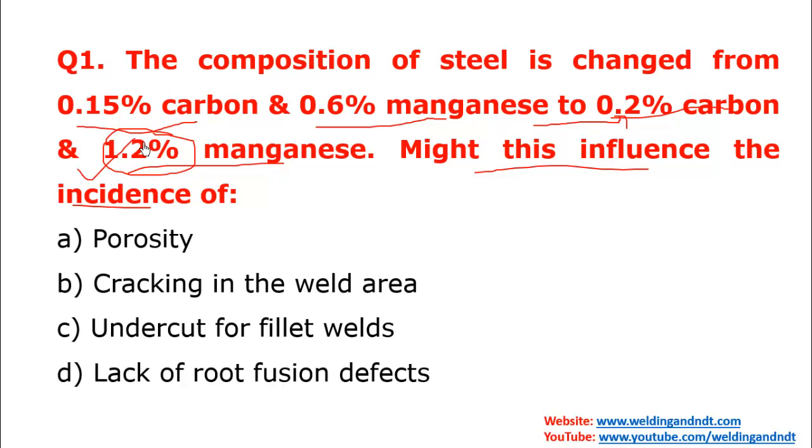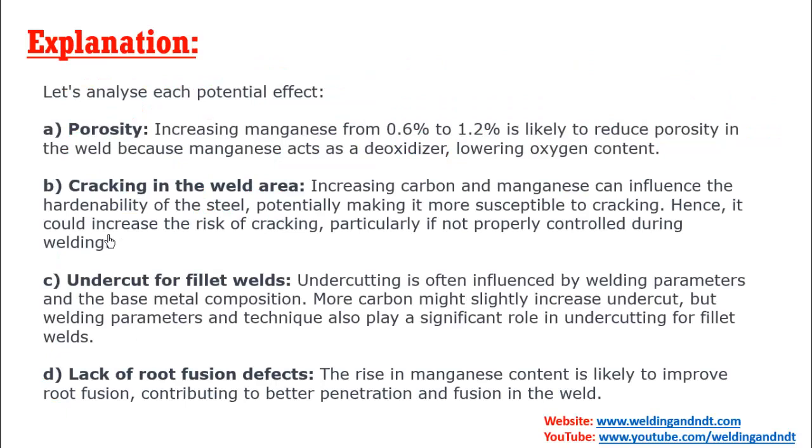They are asking whether we will be able to see these effects or not. So let's analyze one by one.